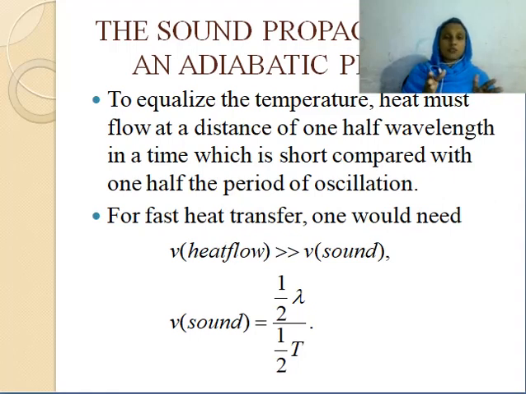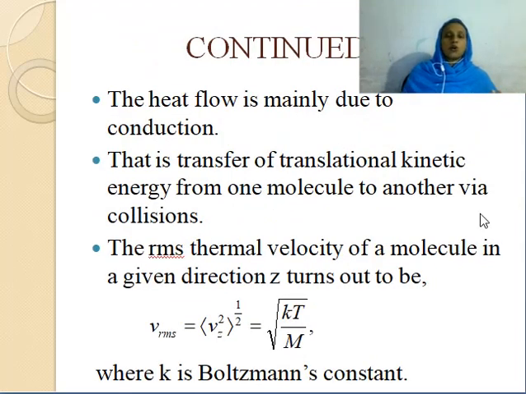What is the velocity of the sound? Distance by time. Here the distance is lambda by 2 and the time is half the period, so lambda by 2 divided by T by 2. The heat flow happens mainly due to conduction, that is, transfer of translational kinetic energy from one molecule to another via collisions. This is called conduction.